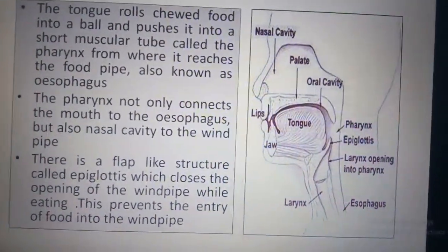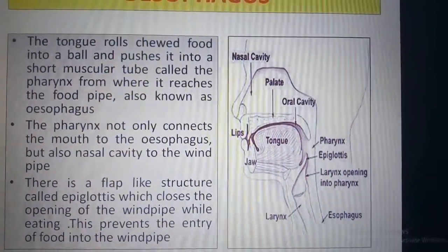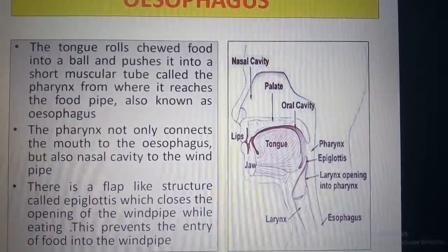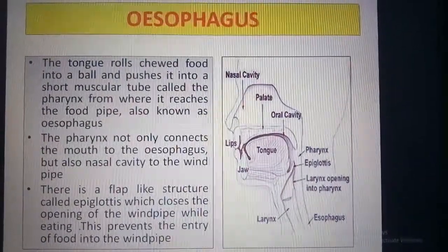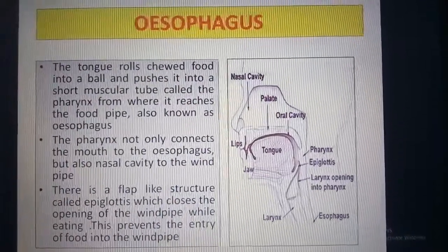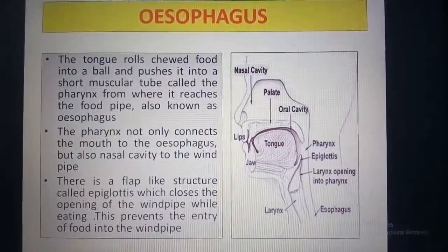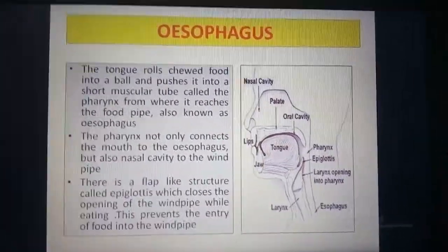When we eat food, the food is chewed with the help of teeth. The saliva is secreted by the salivary glands, which makes the food moist, and digestion begins there by converting the carbohydrates, that means the starch, into glucose. So you know that. So what happens next?